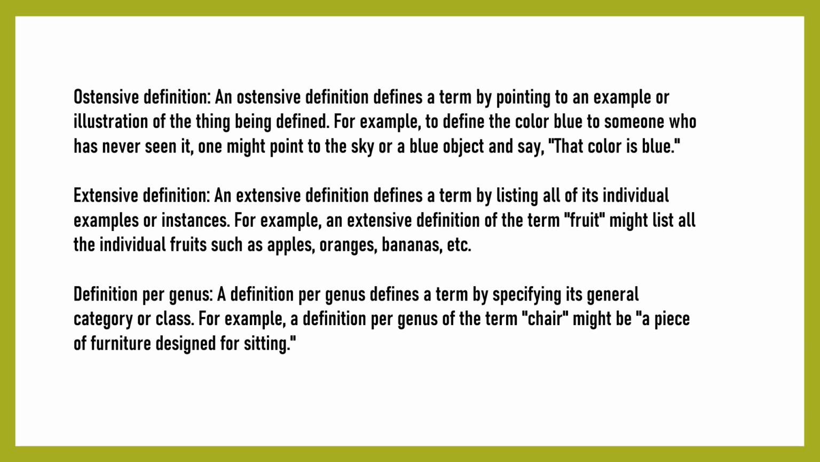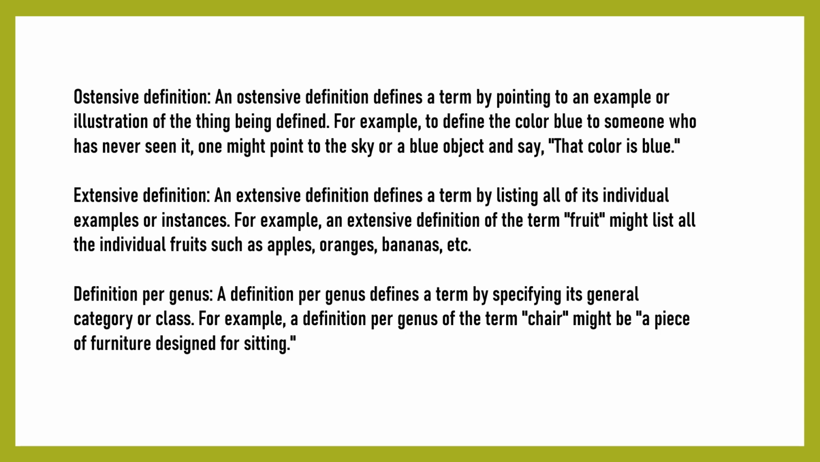An ostensive definition defines a term by pointing to an example or illustration of the thing being defined. For example, to define the color blue to someone who has never seen it, one might point to the sky or a blue object and say, "That color is blue." Extensive definition. An extensive definition defines a term by listing all of its individual examples or instances. For example, an extensive definition of the term fruit might list all the individual fruits such as apples, oranges, bananas, etc.